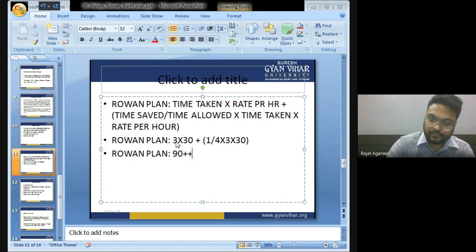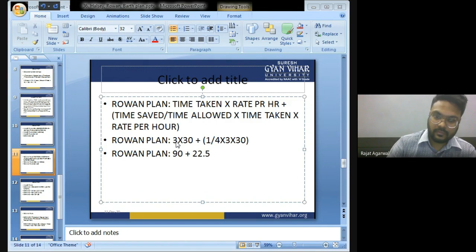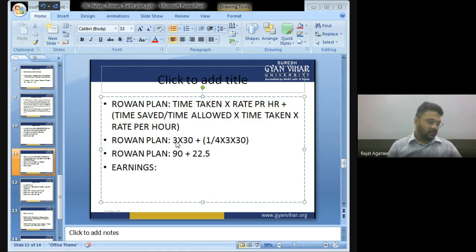Plus 1 divided by 4 into 90 is 22.5. Earnings: 90 plus 22.5 is 112.5. So earning is 112.5 as per Rowan system.